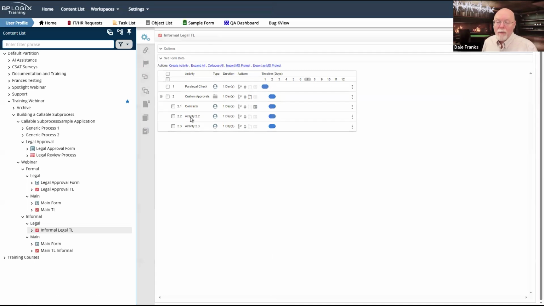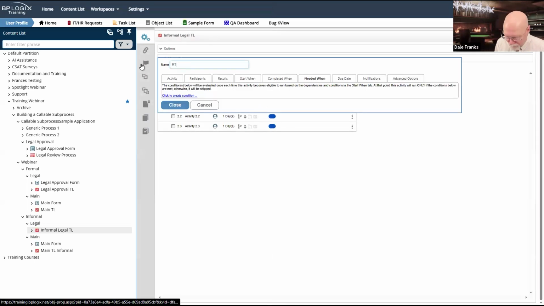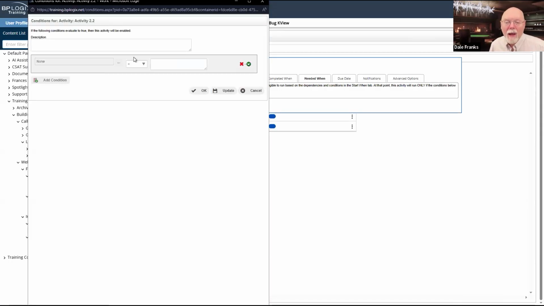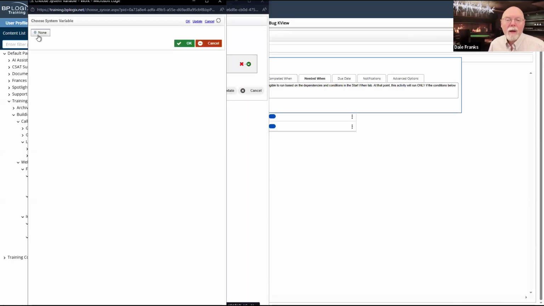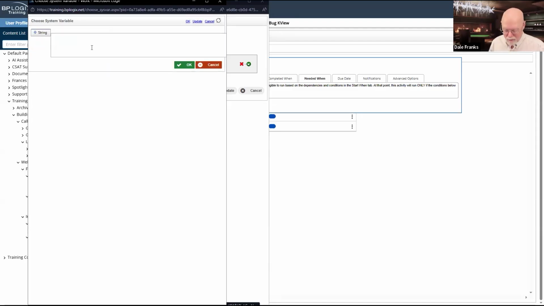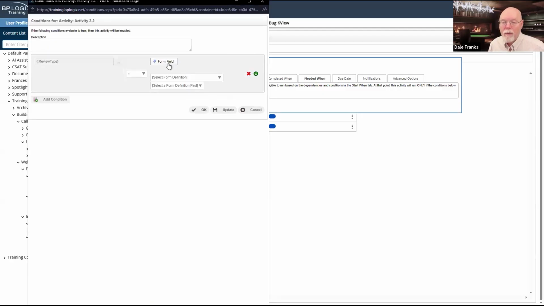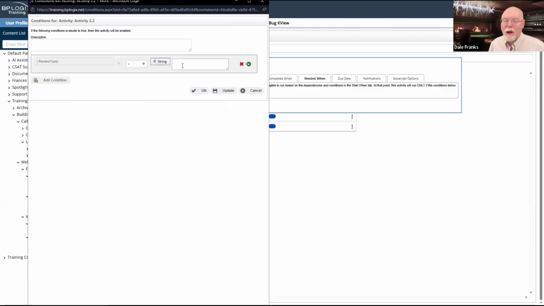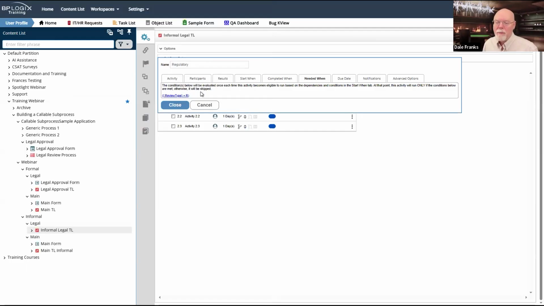Now we will go to regulatory, or regulatory, as our British friends tend to say. And we'll add a condition here. Once again, we will go with string, and we'll paste in our system variable. And on this side, we will also go with string. And this is regulatory, so we will say R is our value.